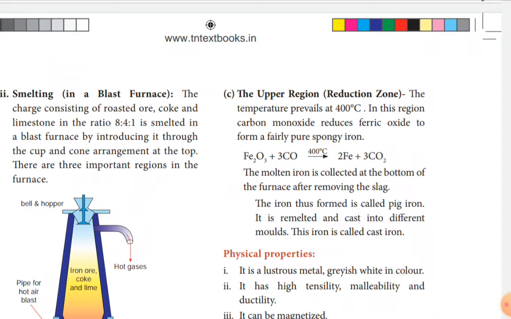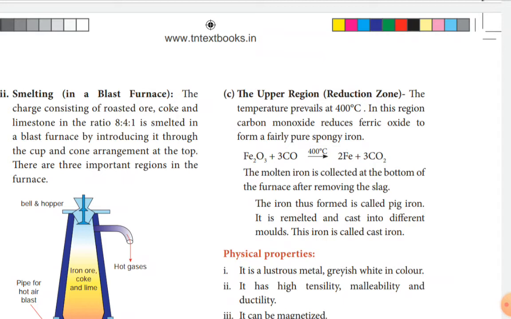The molten iron is collected at the bottom of the furnace after removing slag. This iron is called pig iron, and it is remelted and cast into different molds. When it is allowed in the mold to get different shapes, it is called cast iron.